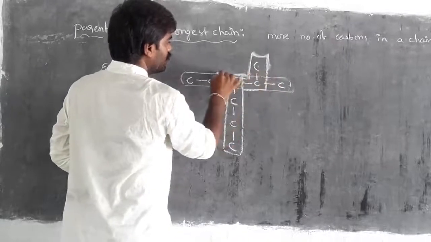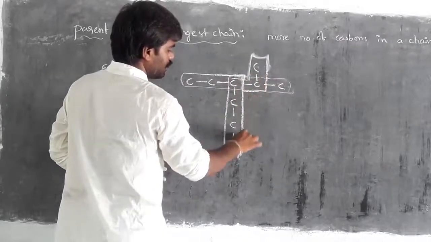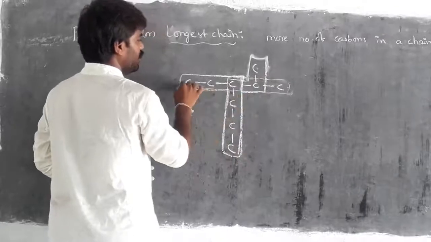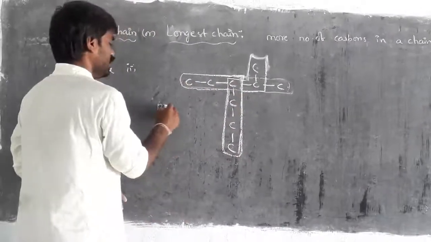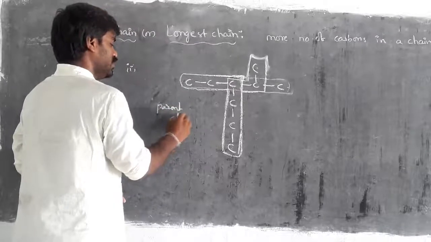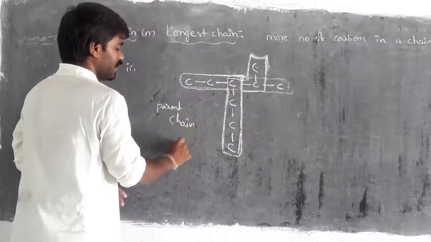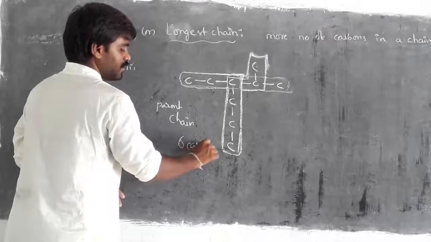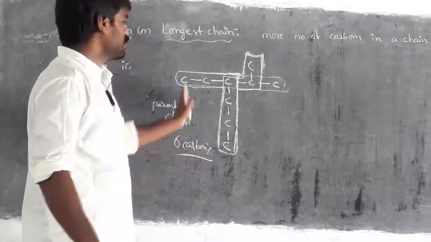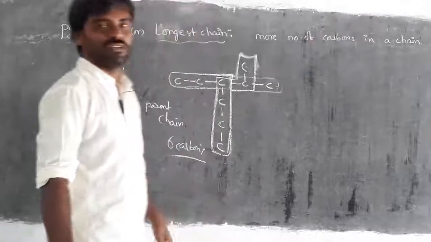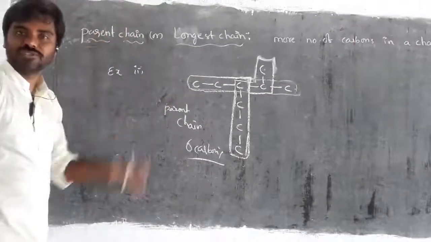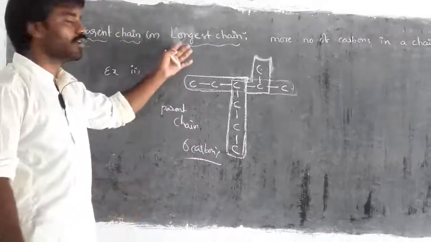Now this is easy to identify. For that, this particular part I can consider as the parent chain. Moreover, it consists of 6 carbons. 6 carbons is the maximum number or not? That we call more number of carbons in the chain, what we consider as a parent chain or principal chain. And we also call it longest chain.